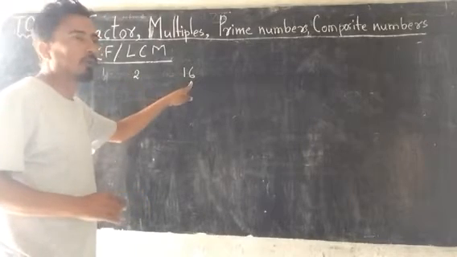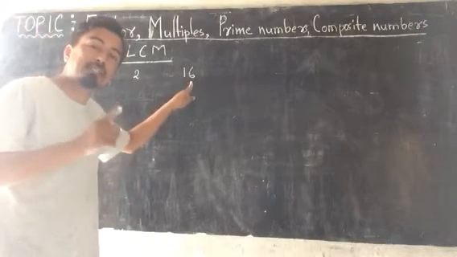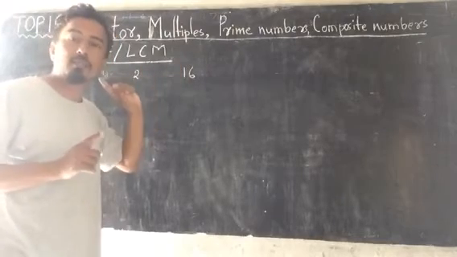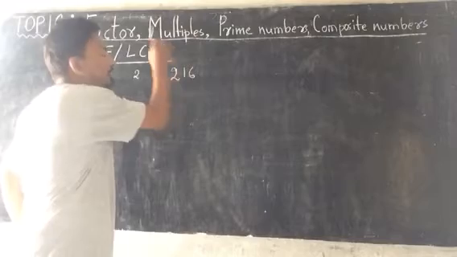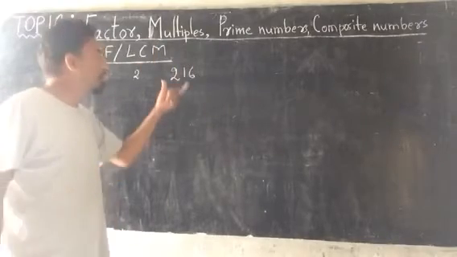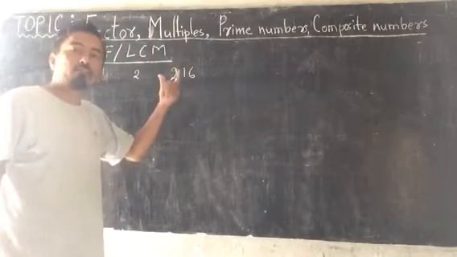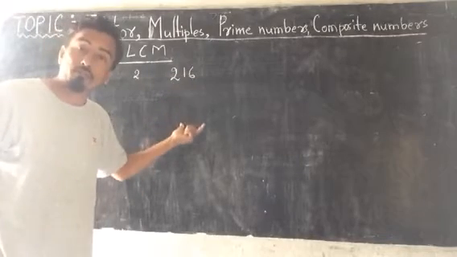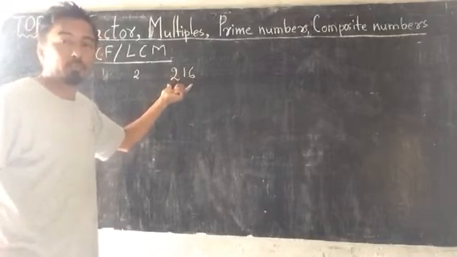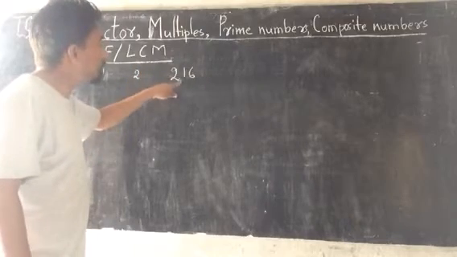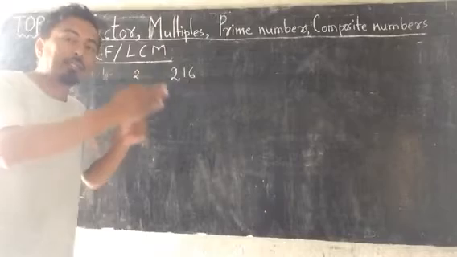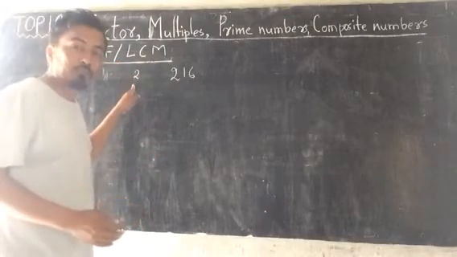You can easily say yes, because 2 eights are 16. But if I write here 216, and ask, without doing the division process, whether 216 can be completely divisible by 2?